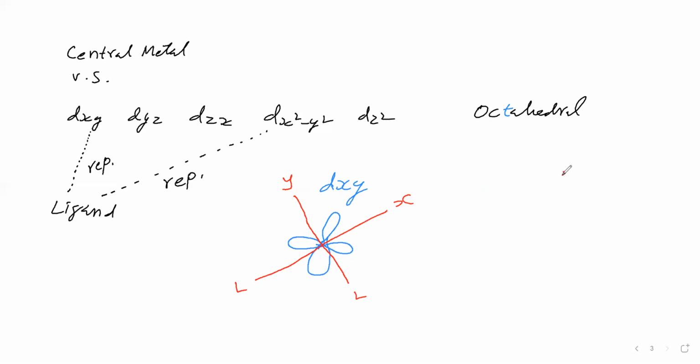Now we will take the dx square minus y square orbital of the central metal. It is a dx square minus y square orbital. Now we will mark the axes. The x-axis will be like this.